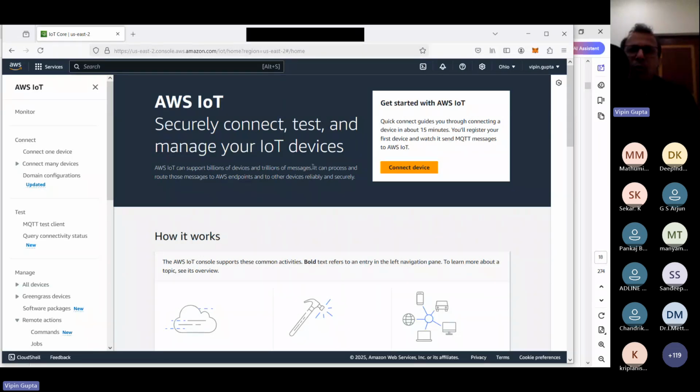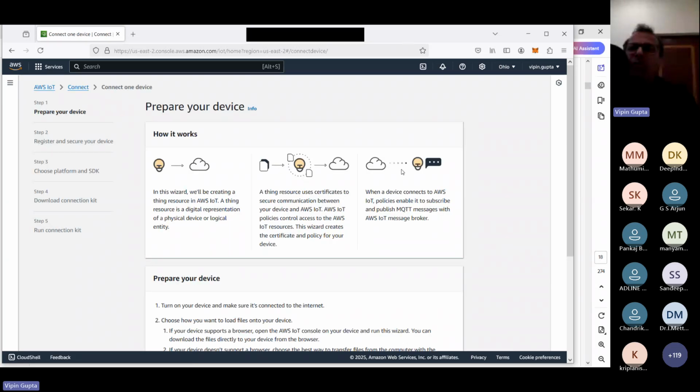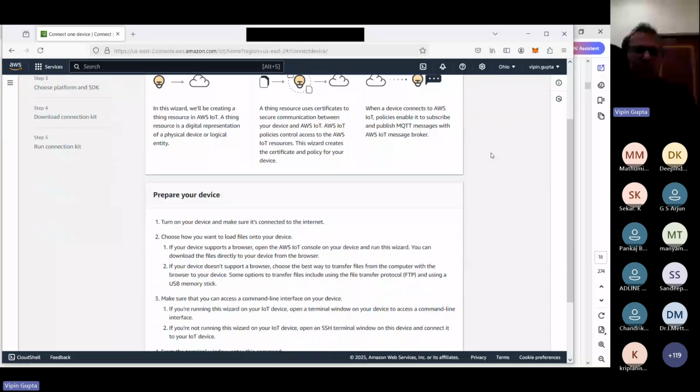Suppose I have one device available. What I will do is choose connect device. So I'm giving the demo a little bit as well. Suppose we have a Raspberry Pi or some device available. We have to prepare our device. In my case, I have one virtual machine available, which means one operating system is there.